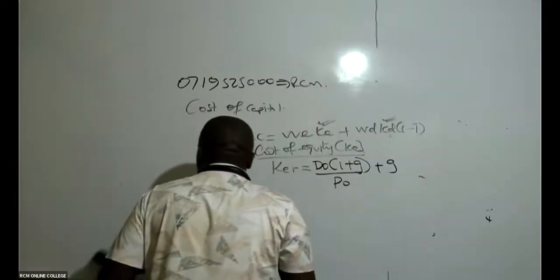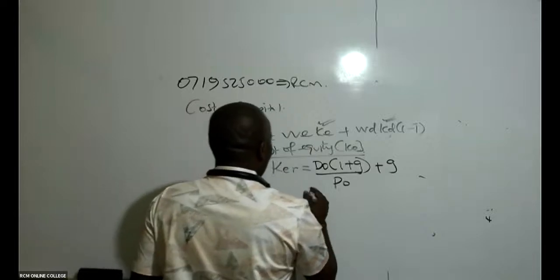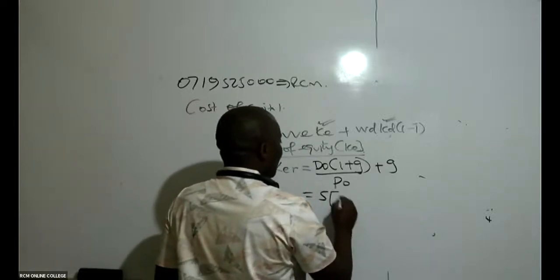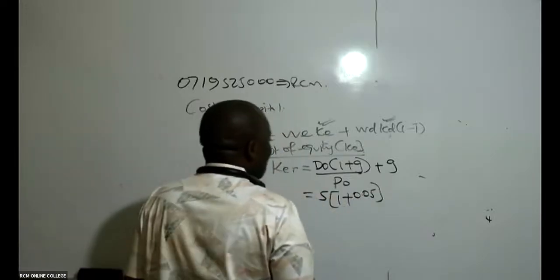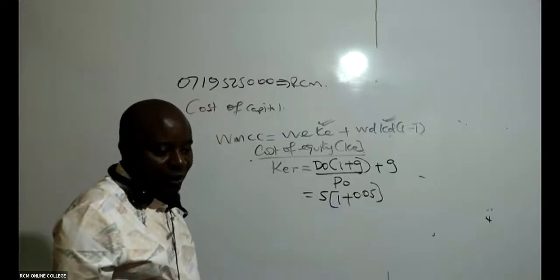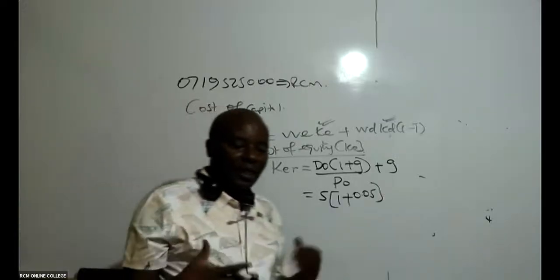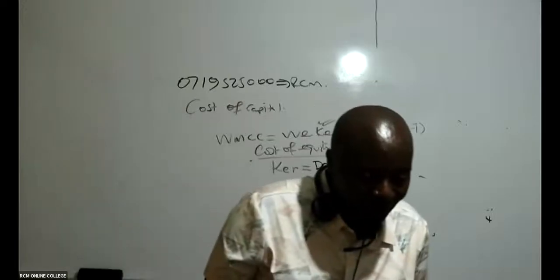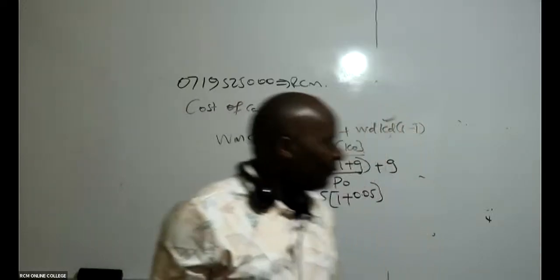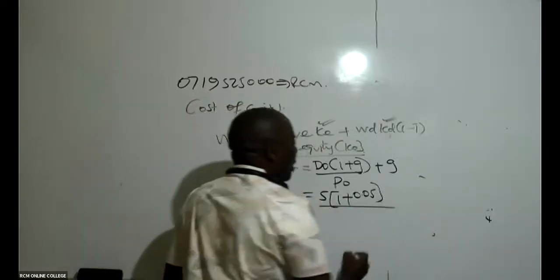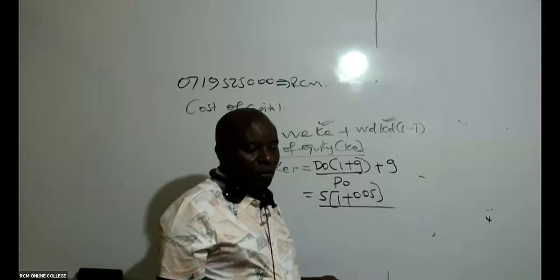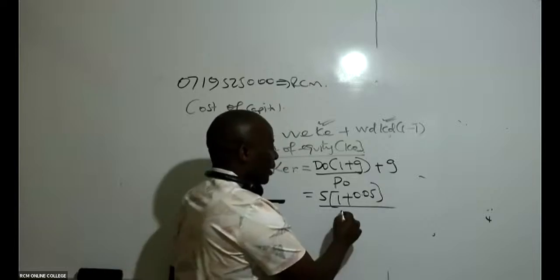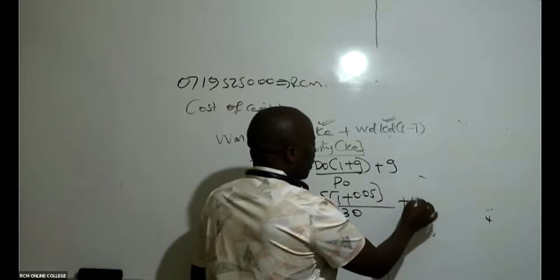You guys have just told me that DO is 5, times 1 plus G, G is 0.05, isn't it? Growth rate is 0.05. You see 5% is the same as 0.05. All right. Divided by PO. Could you kindly remind me what PO is? What is our PO? 30. Plus again, growth rate of 0.05.